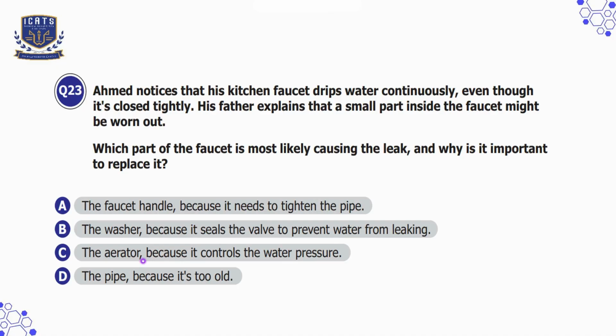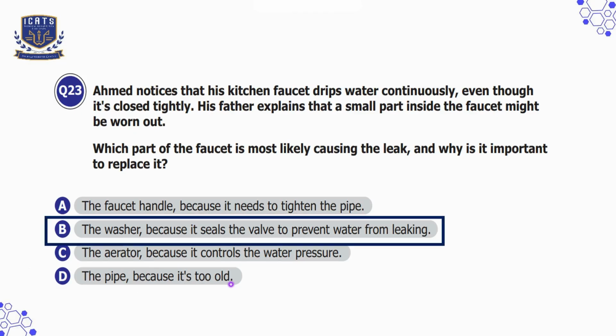Option C is the aerator because it controls the water pressure, which is not right because the aerator controls how fast water comes out, but it does not stop leaks. Option D is the pipe because it's too old. And that is also incorrect because the pipes bring water to the faucet, but the problem is inside the faucet, not the pipes. So we'll choose option B here, the washer, because it seals the valve to prevent water from leaking.